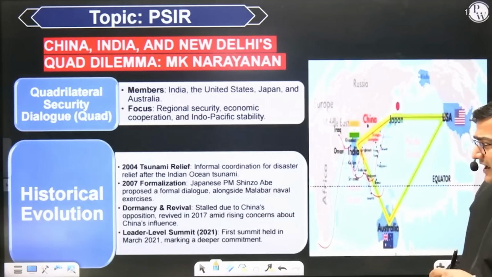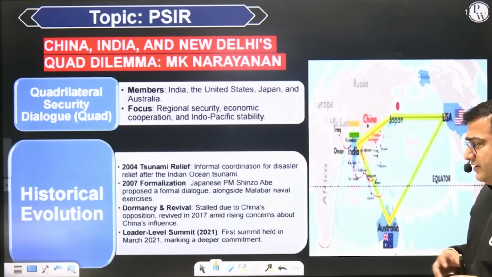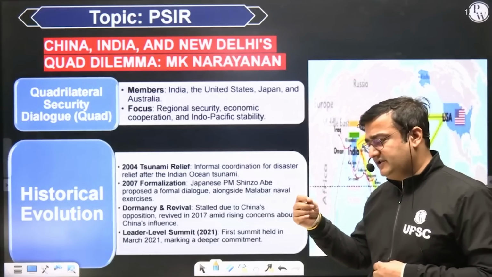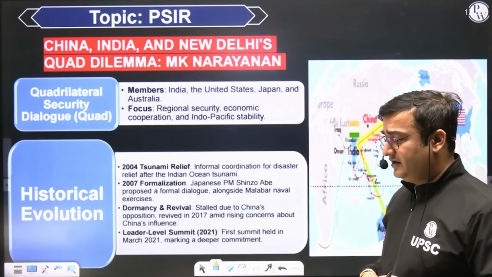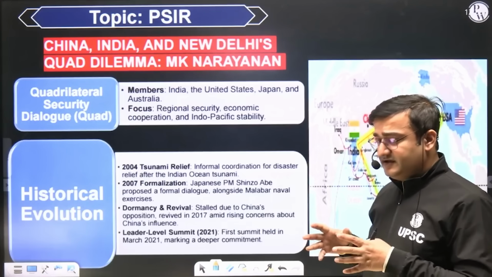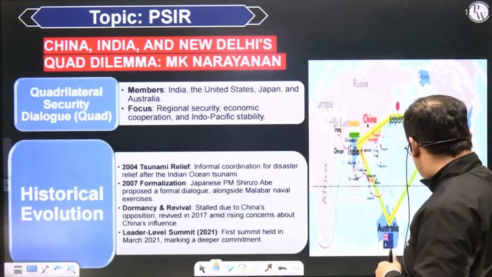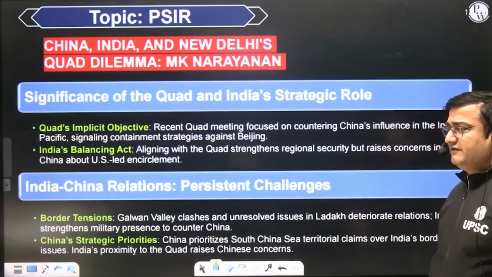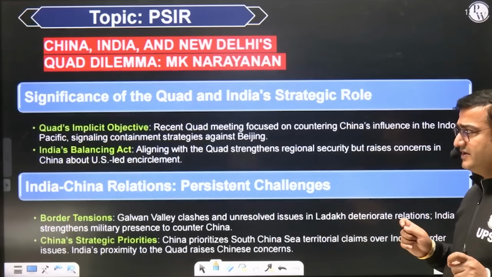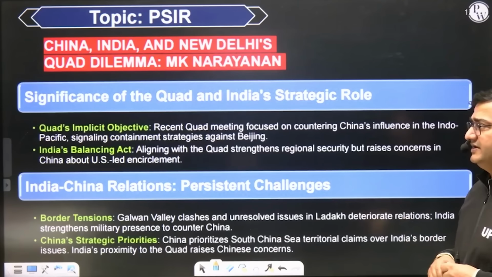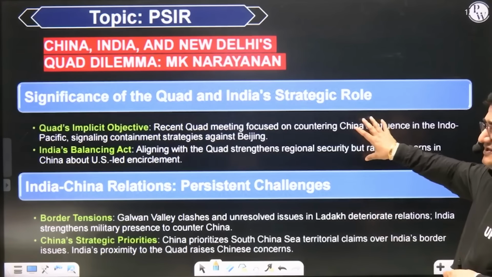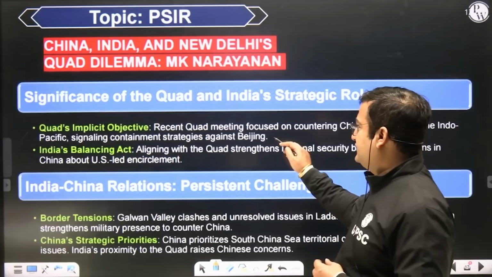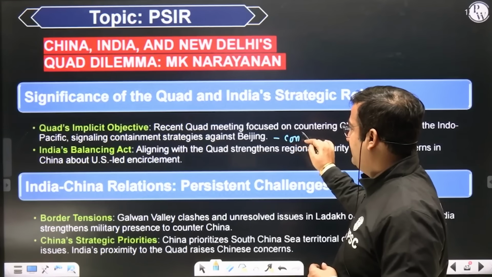And then now since 2021, leader level summits have started taking place. It means that these 4 countries have made a lot of commitment to Quad for increasing cooperation in Indo-Pacific region. In every Quad summit, India says that the Quad arrangement is committed to a rule-based international order in Indo-Pacific region. Now, implicit objective of Quad is obviously containment of China. So, containment of China remains implicit objective of Quad.